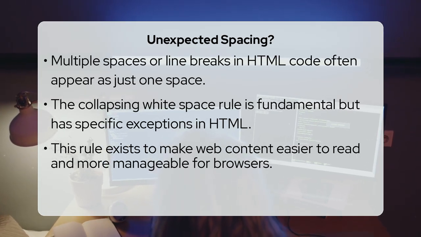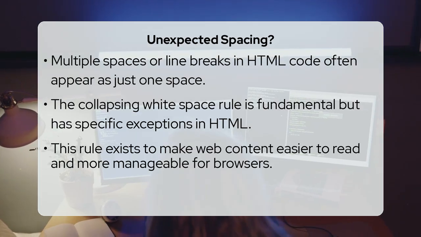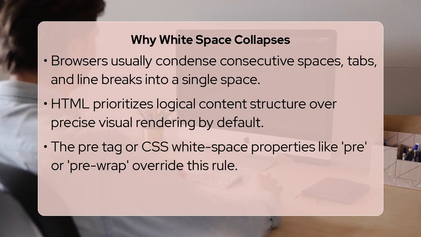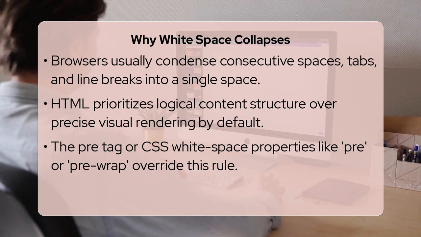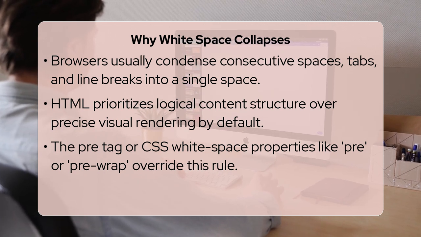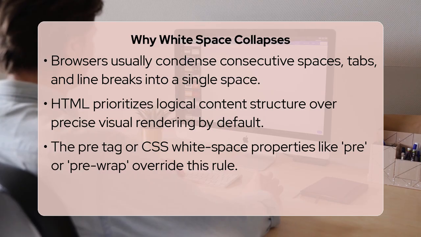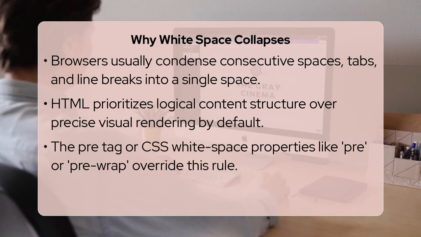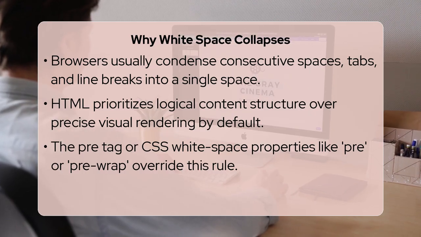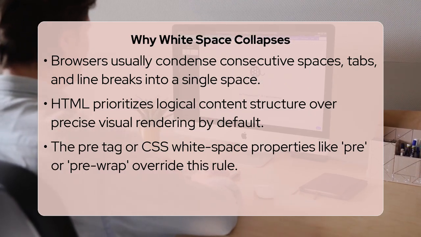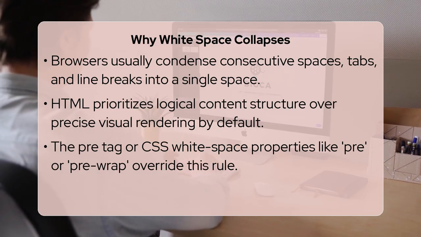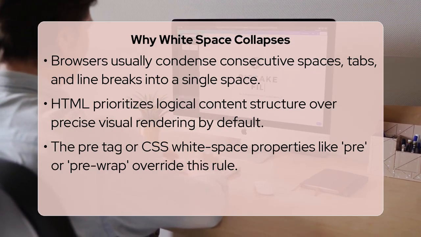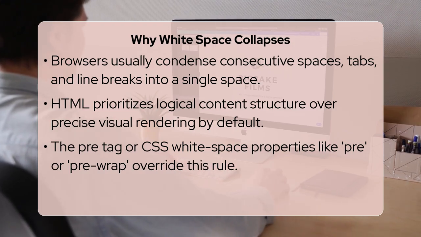For the most part, the browser simplifies multiple consecutive whitespace characters into a single space character when rendering the page. This is because HTML is primarily concerned with the logical structure of content, not its precise visual presentation. However, this rule does not apply to text within certain specific HTML tags, such as the pre tag, which is short for preformatted text, or elements styled with particular CSS properties like white-space: pre.